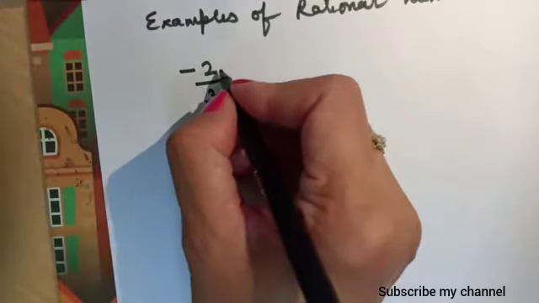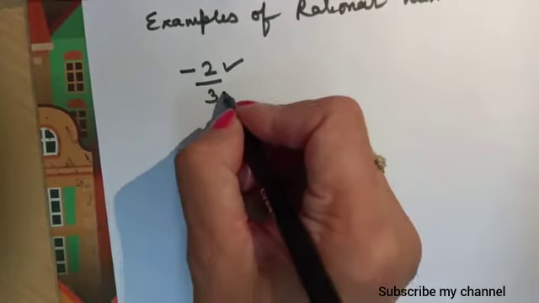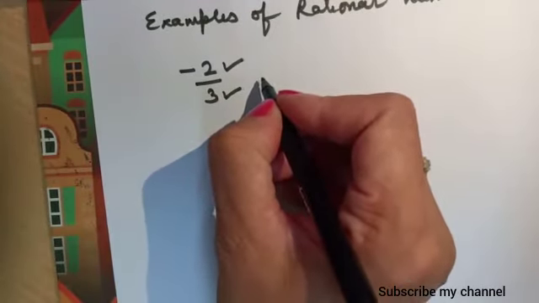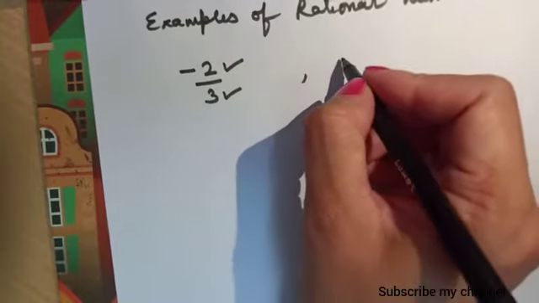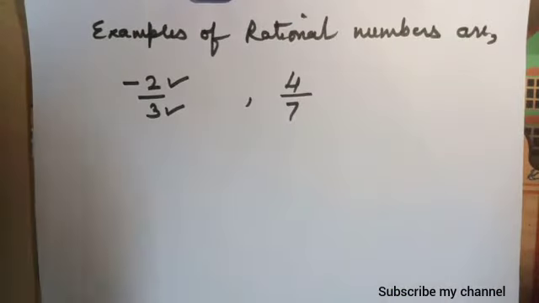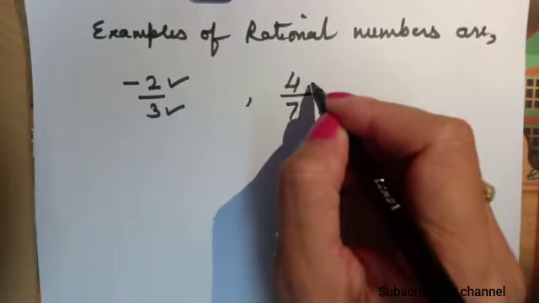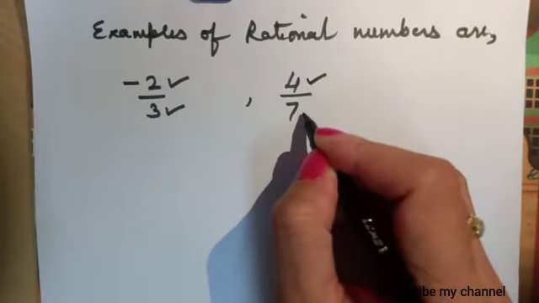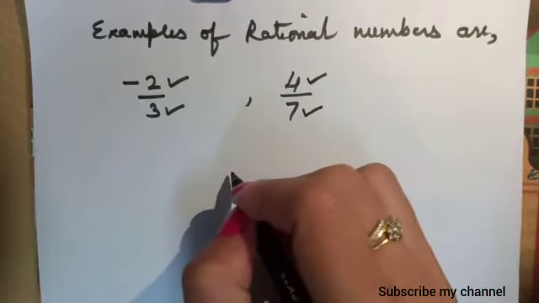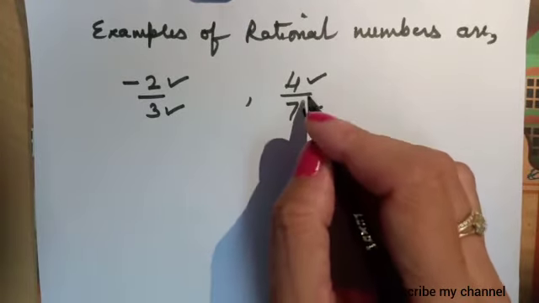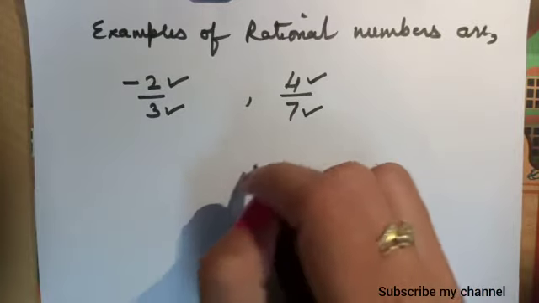In -2/3, -2 is an integer, 3 is an integer. So this number is a rational number. In 4/7, 4 is an integer and 7 is also an integer. So we can say this is also a rational number.